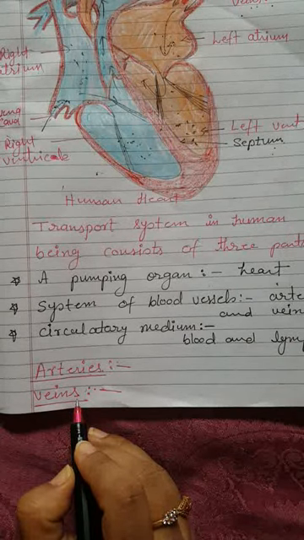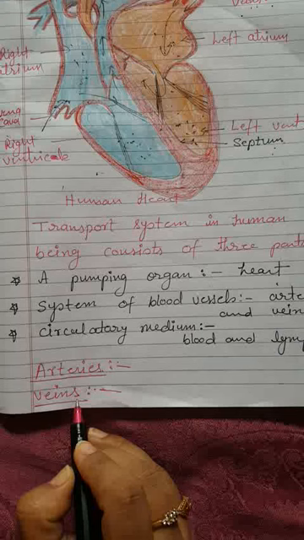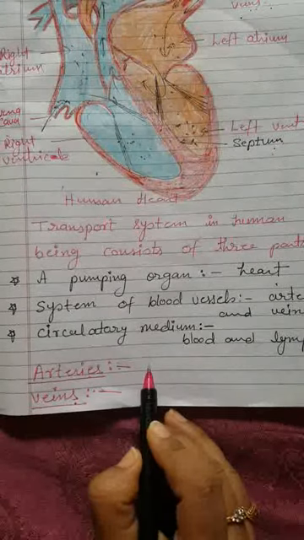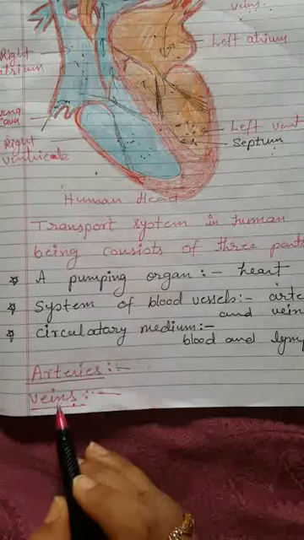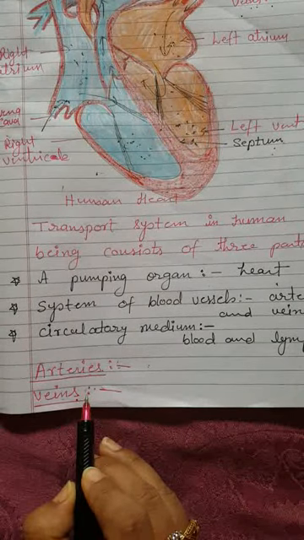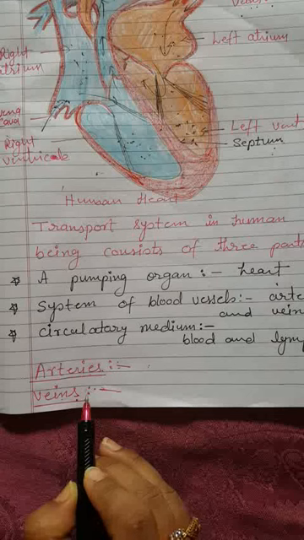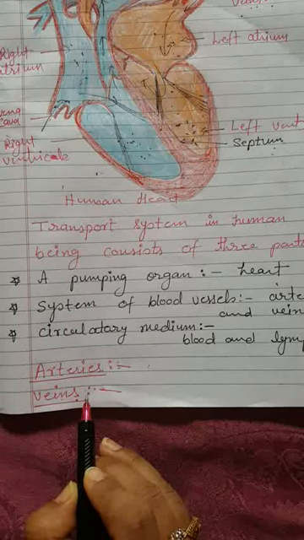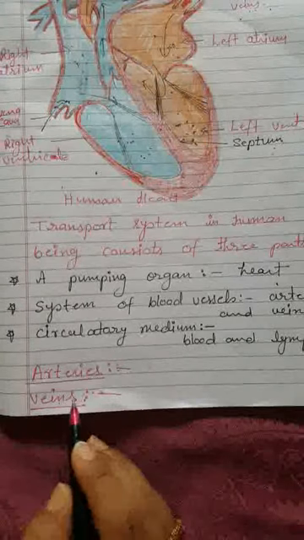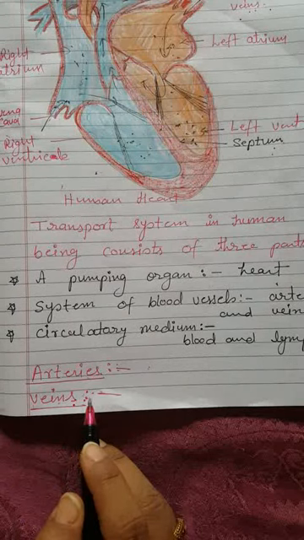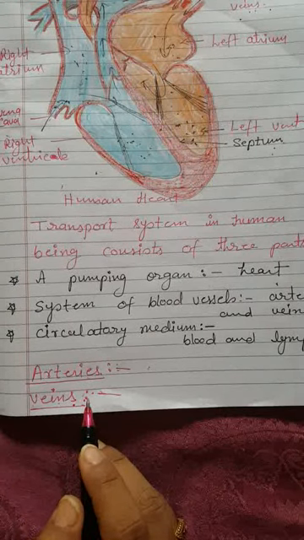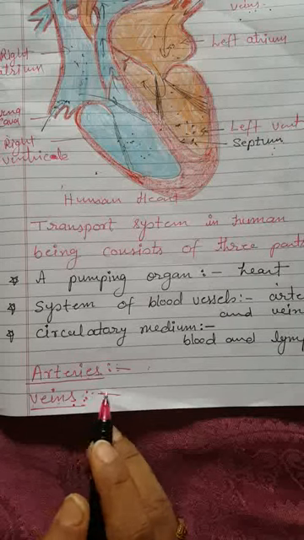The veins have thin, less elastic and muscular walls in comparison to arteries. Arteries have thick walls because the blood is under high pressure. The veins have thin and less elastic walls. The walls of veins are provided with valves to prevent the backflow of the blood. In the veins there are valves which prevent the flow of blood backward.